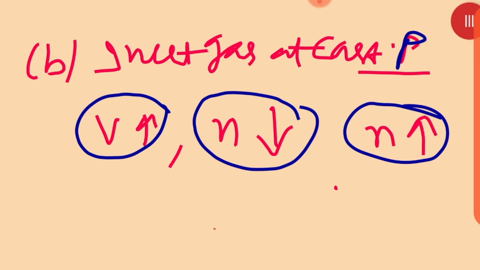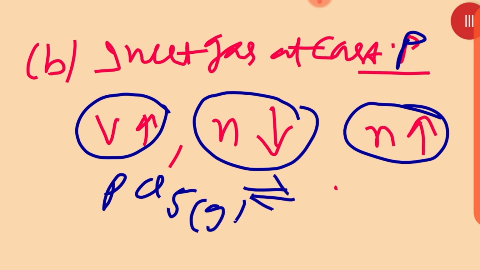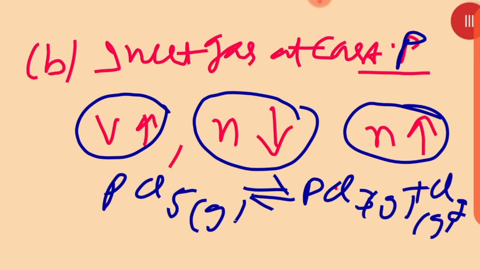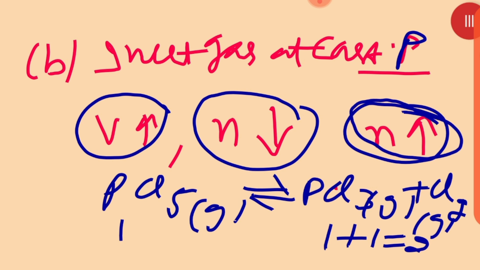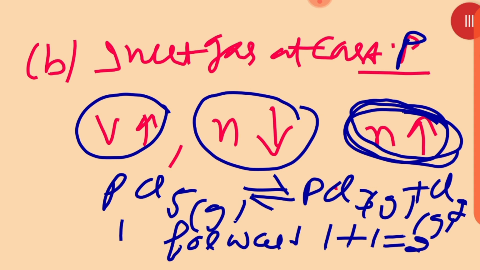Now I am taking one example in front of you. Suppose I am writing PCl5 gas, double arrow, PCl3 gas plus Cl2 gas. Now guess where the reaction will go. Here the number of moles is 1, here 1 plus 1, 2 moles. Now where will the reaction go? The reaction will go in the forward direction. As I told you, according to Le-Chatelier, the reaction will go in that direction where the number of moles is going to be increased. So in this case the reaction is going to move in the forward direction.